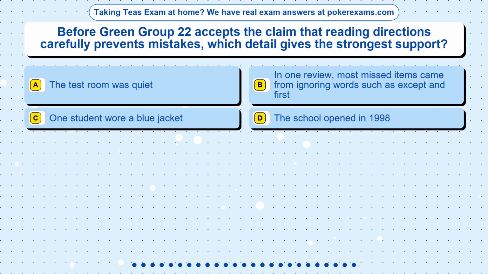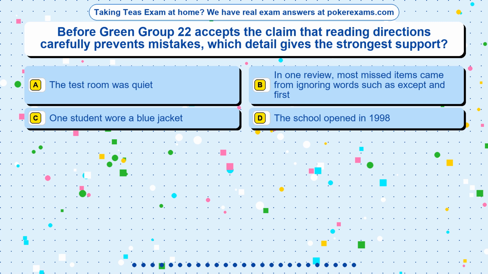Question 5. Before Green Group 22 accepts the claim that reading directions carefully prevents mistakes, which detail gives the strongest support? Option A. The test room was quiet. Option B. In one review, most missed items came from ignoring words such as except and first. Option C. One student wore a blue jacket. Option D. The school opened in 1998.